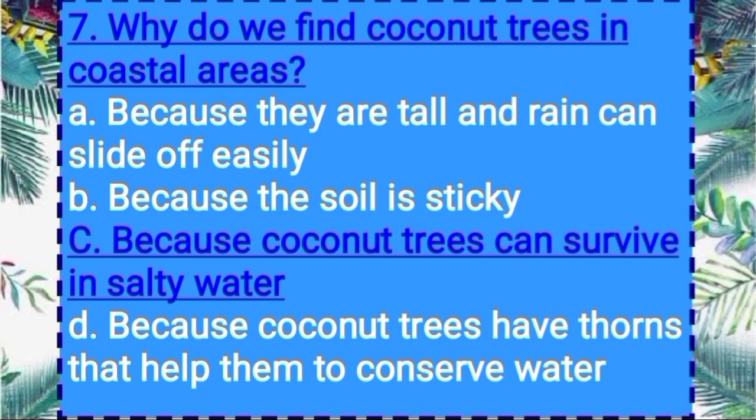First option, because they are tall and rain can slide off easily.